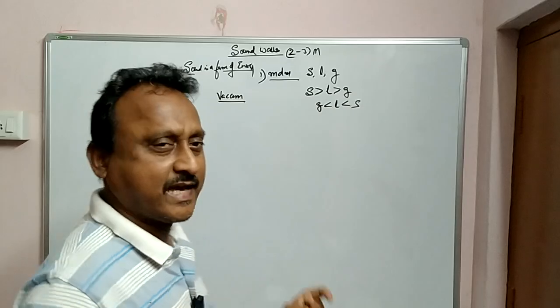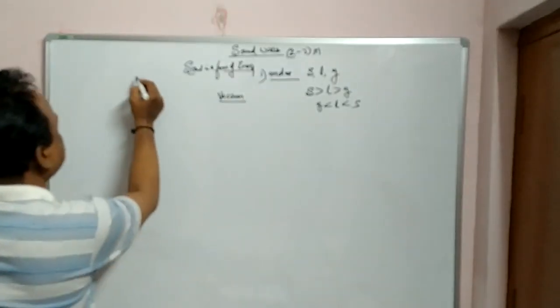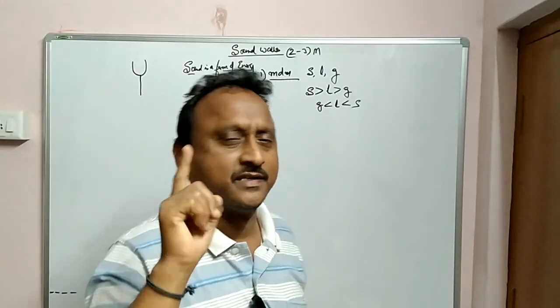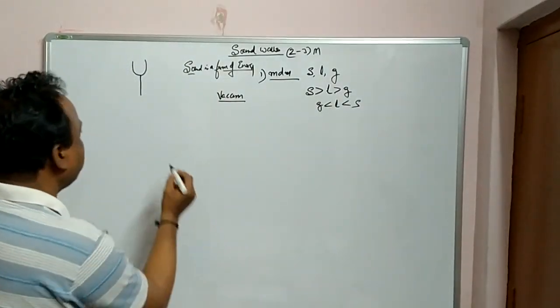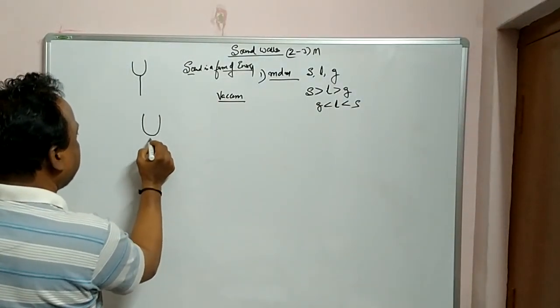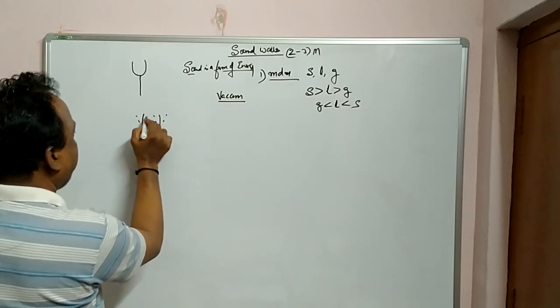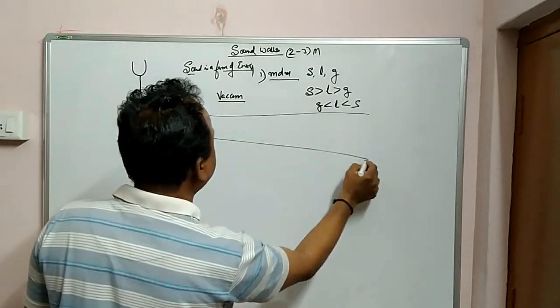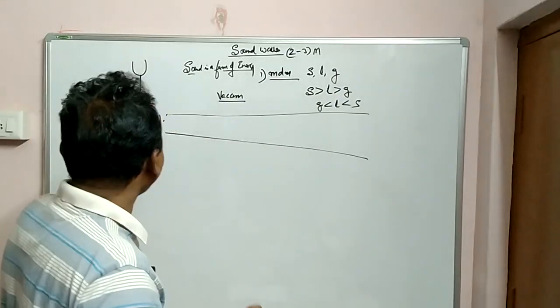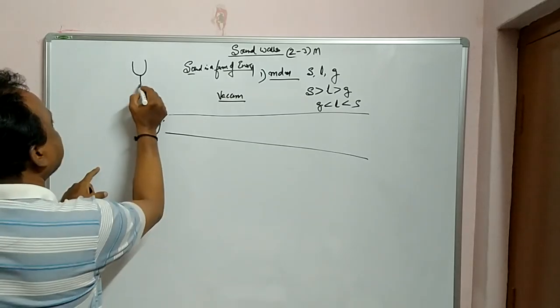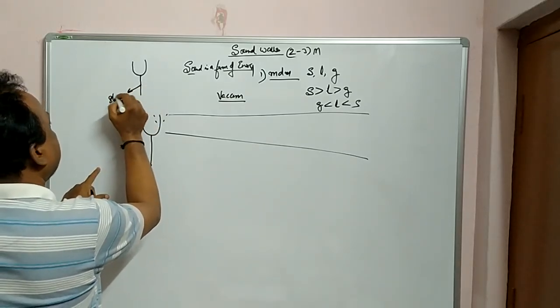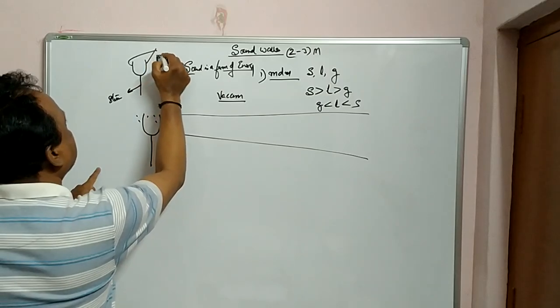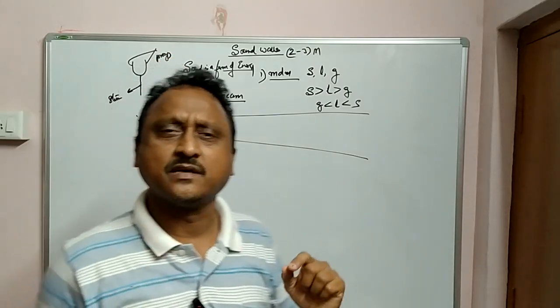The best experiment in the laboratory is a tuning fork. In the physics lab, you may have seen this tuning fork. When you excite the tuning fork, a booming sound is heard. For example, this is a tuning fork. It is excited with a rubber hammer. These two are called prongs, and the down portion is called the stem.